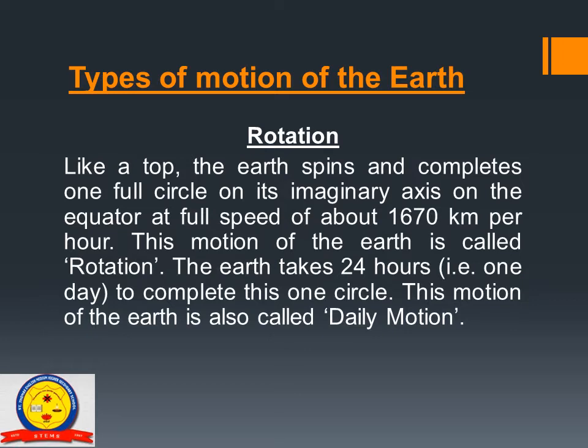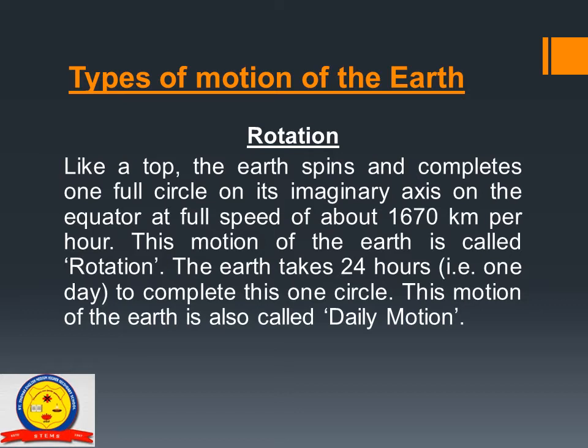This motion of the earth is called rotation. The earth takes 24 hours, means 1 day, to complete this one circle. So this motion of the earth is also called daily motion.